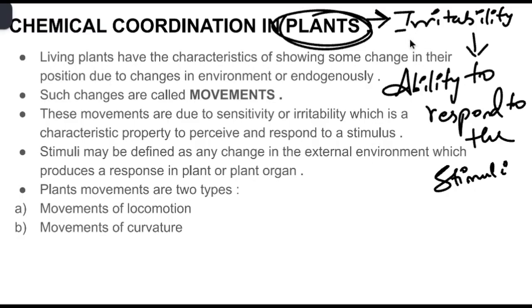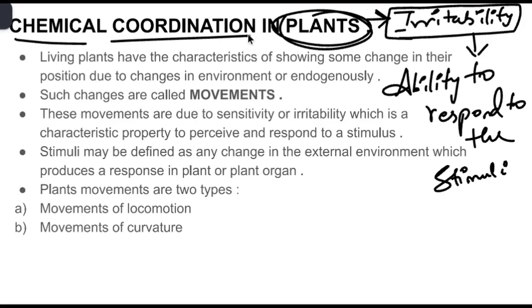Living things exhibit irritability as a definitive character, whereas non-living things don't show any irritability or sensitivity. This type of irritability happens in plants with the help of phytohormones. That is why this is called chemical coordination in plants. Whereas in animals it could be both chemical coordination and neuronal coordination. So the irritability, the body's reaction or response to the stimuli in plants, will be given in the form of chemical forms.